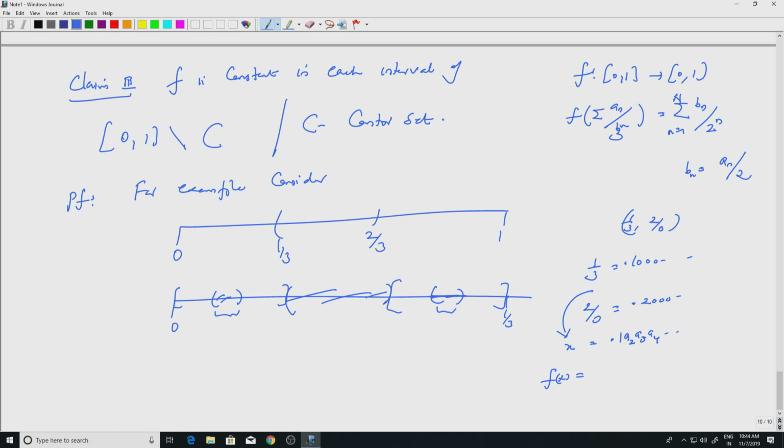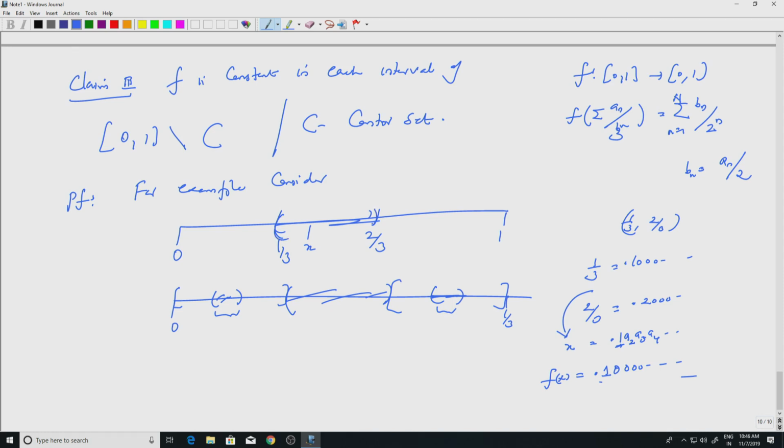So, here you are hitting 1 on the first place itself. So, just 0.1, then you put zeros. So, for any x in this interval, it is 0.1000. So, that is the constant there. So, f of x is a constant in this interval. Okay, so this proves that f is a constant in these intervals.